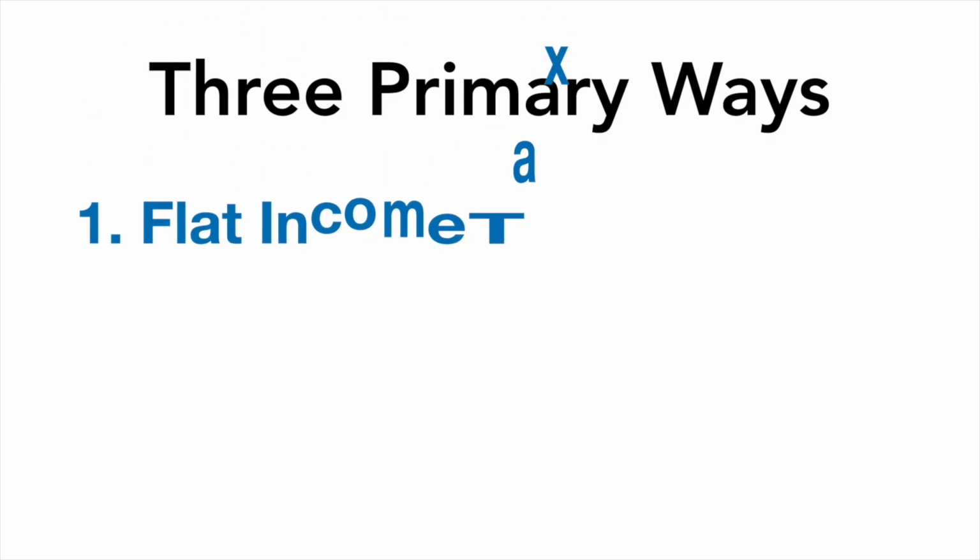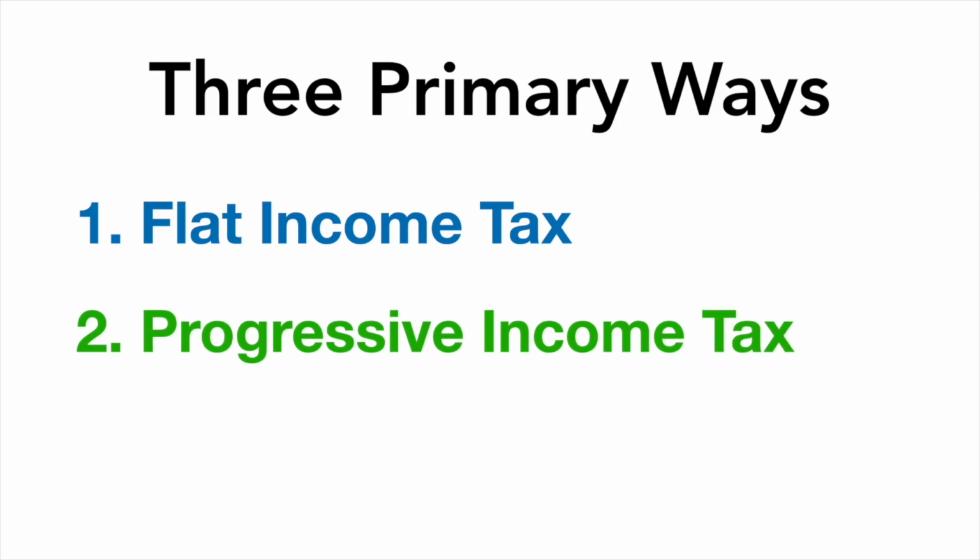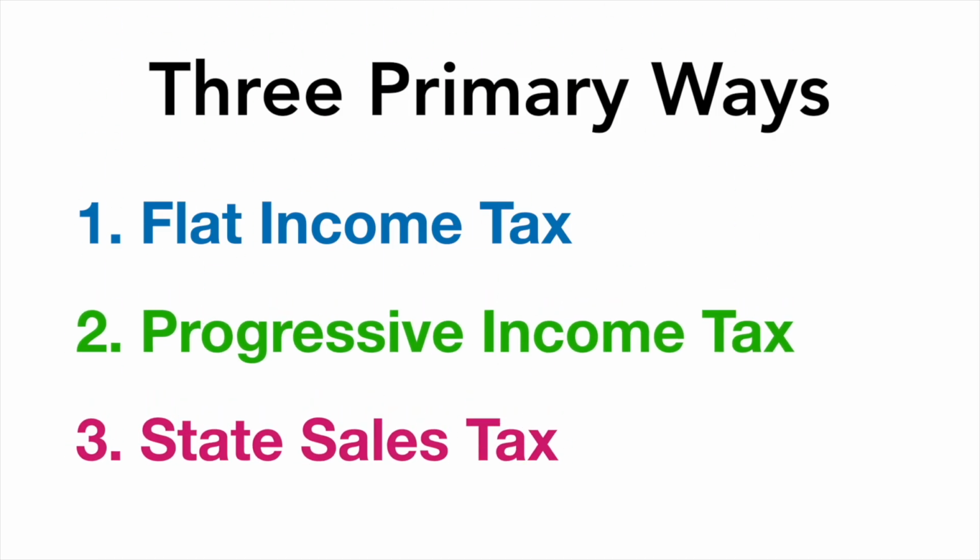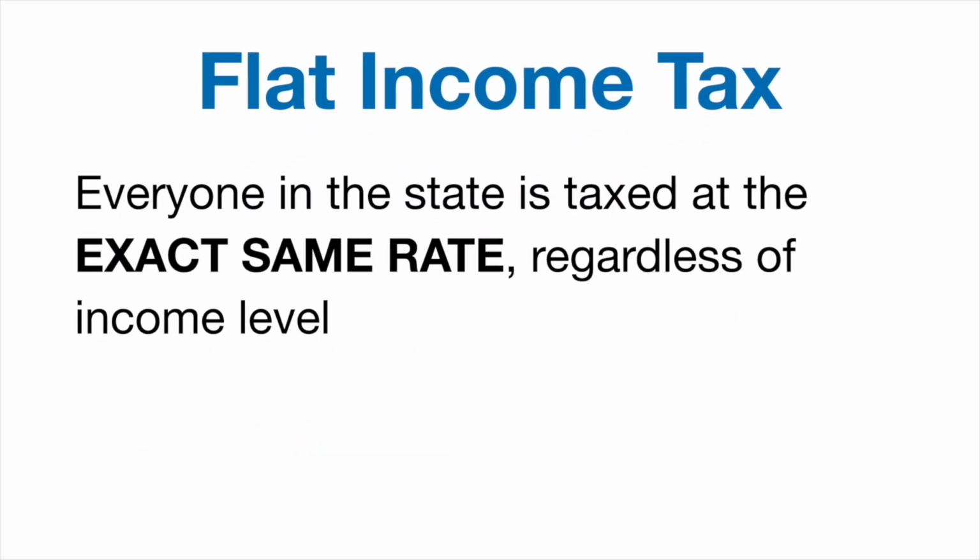The first is the flat income tax. The second is the progressive income tax. And the third is the state sales tax. Every state has some combination of either one, two, or three of these things, and we're going to go over all of them and which states have which.